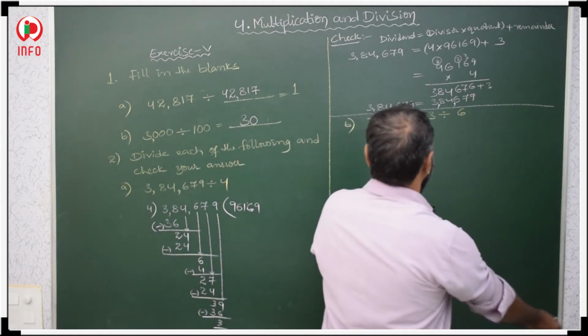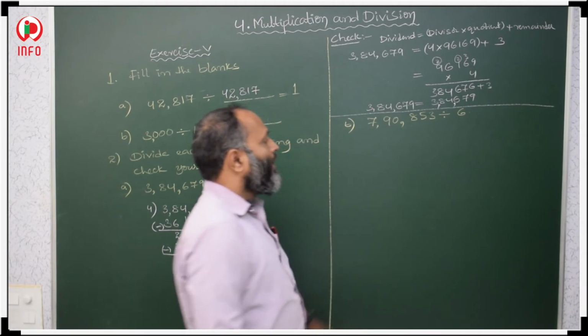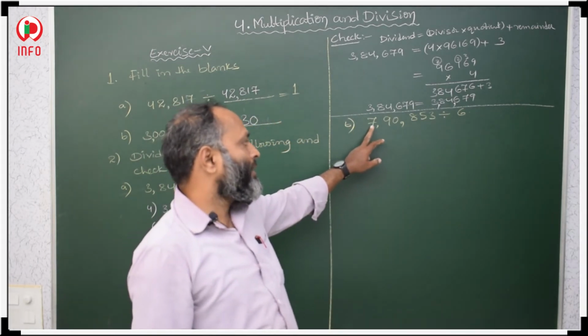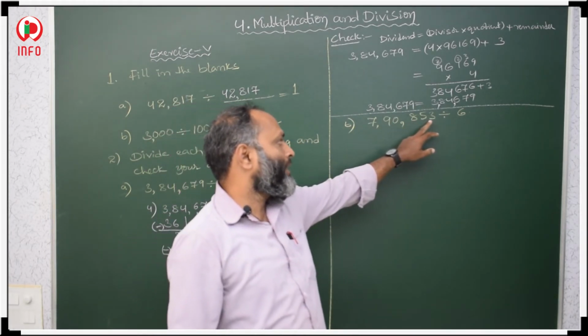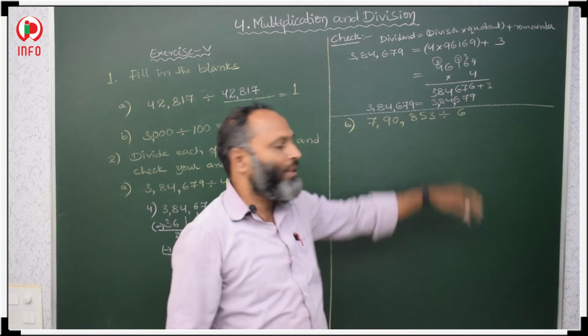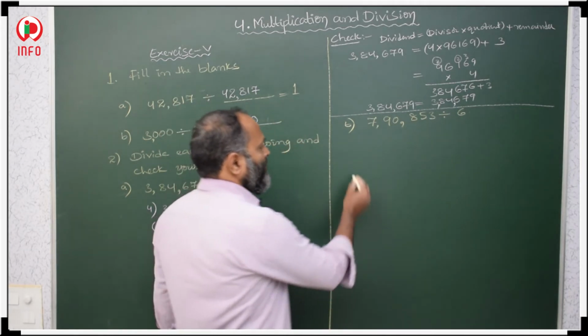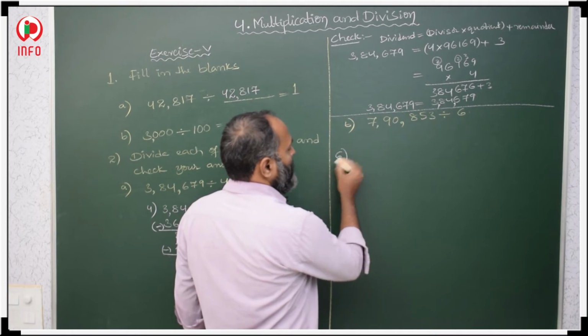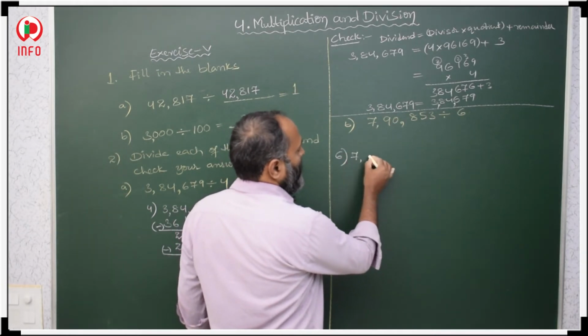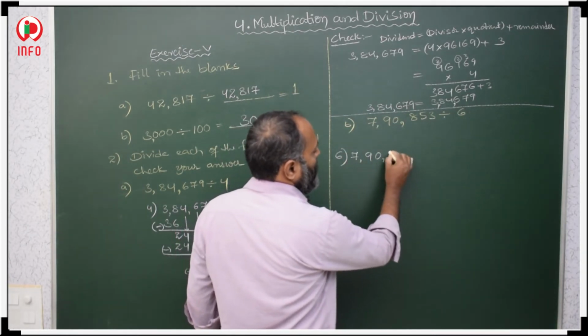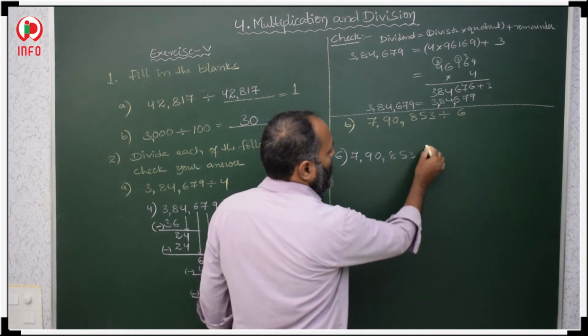Okay. Now this one. This is also a 6 digit number, 1, 2, 3, 4, 5, 6. So we have to divide with 6. Now 6 divides 7 lakhs 90,853.